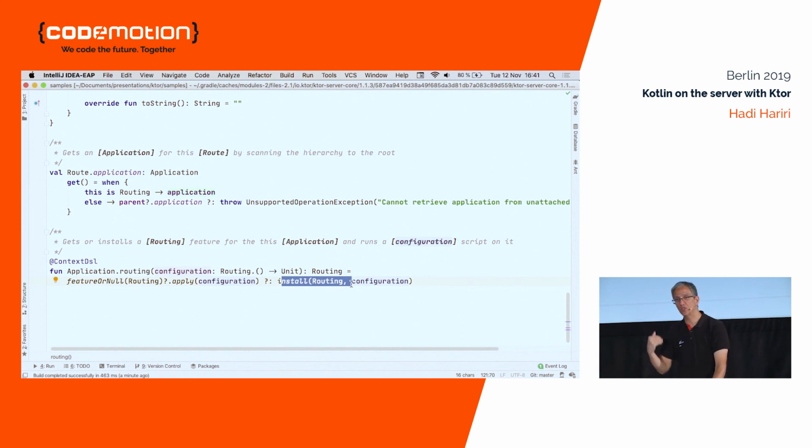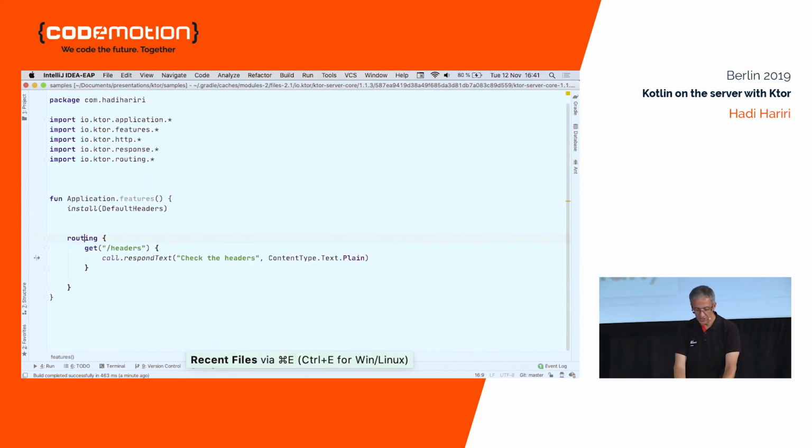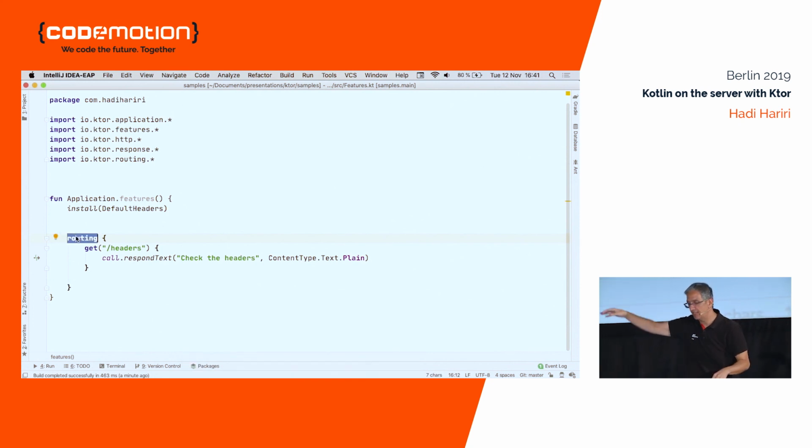So it is also a feature, right? It's just that usually in the routing, I would use routing instead of doing install feature and then adding a bunch of routes. So in this case, what I'm going to do is install default headers. When you make a normal request with Ktor, you're not going to get any headers. If you want specific headers, such as the default ones, you would have to install the default headers.